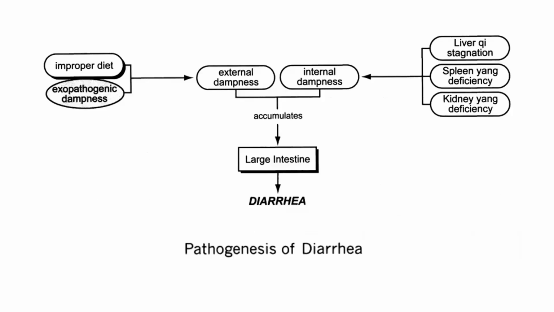So we have here the pathogenesis of diarrhea. From the left, if there is an improper diet or exopathogenic dampness, this is an external dampness. On the right, if there is liver Qi stagnation, spleen yang deficiency, kidney yang deficiency, this results in internal dampness, which accumulates in the large intestine and results in diarrhea.